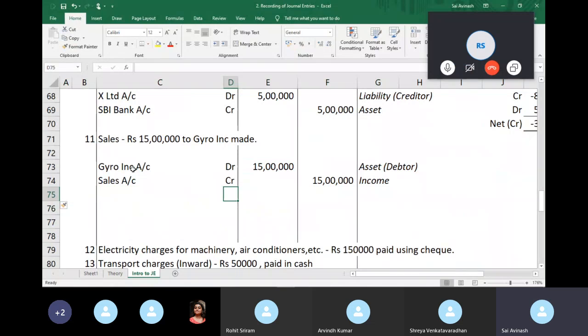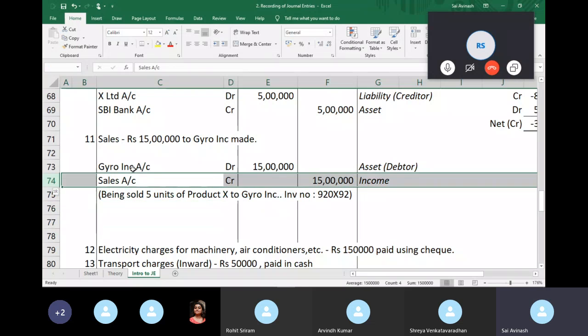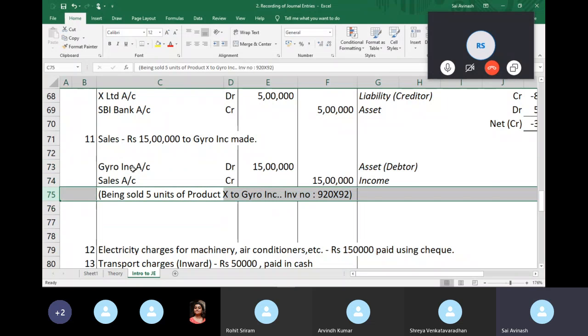This is a sort of case where a narration might help. Being sold 5 units of product. This sort of information, if you look at just the journal entry, you might not know. You could actually go up to a level where you mention the serial number of the product that you're selling. Say, if you're selling computer parts or some products that have serial numbers, you can mention the serial number of the product you're selling in the narration so that you'll be able to map the specific sale.